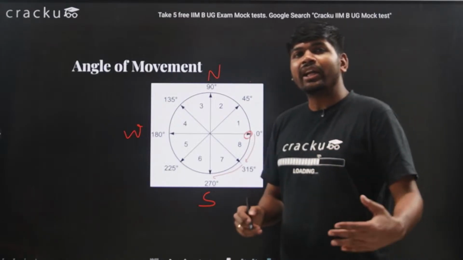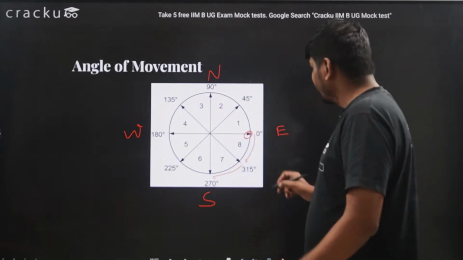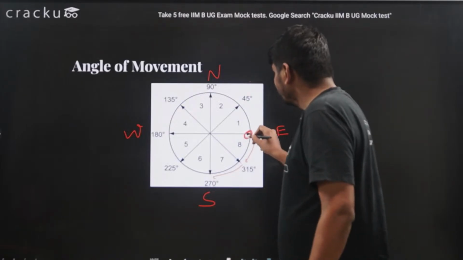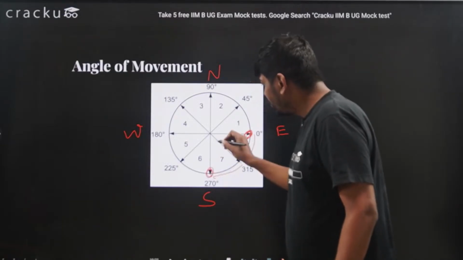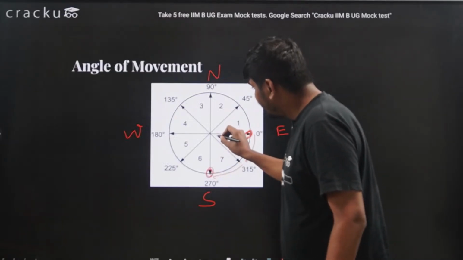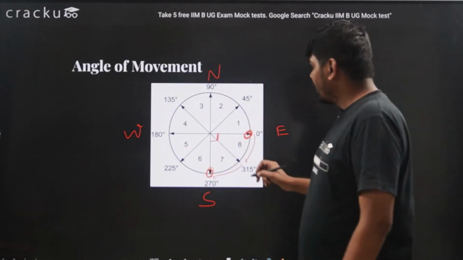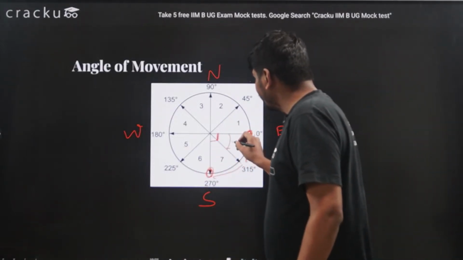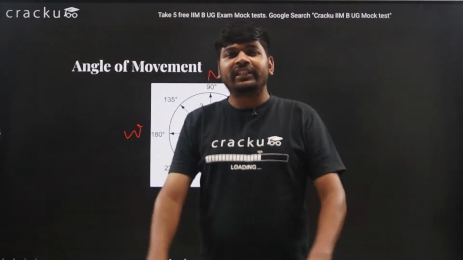So if the angle of movement in the clockwise direction is, let's say, 90 degree, I was standing here, then after 90 degree I will reach here, because this angle is 90 degree, and this angle is 45 degree. The entire circle covers the 360 degree angle.